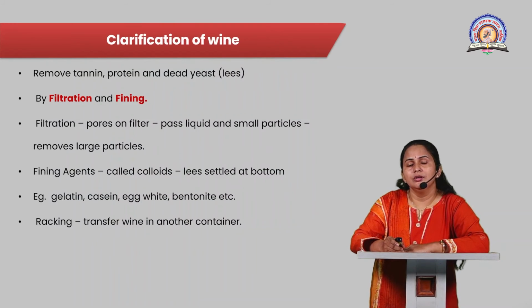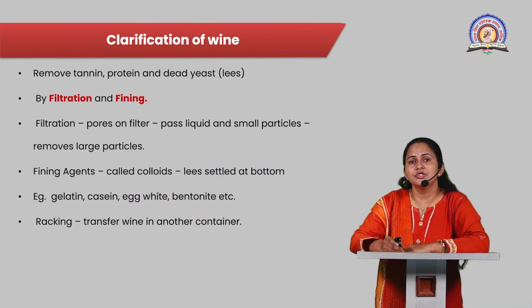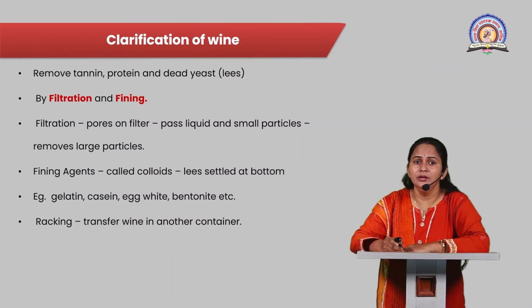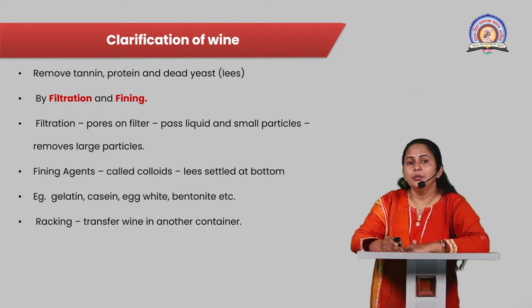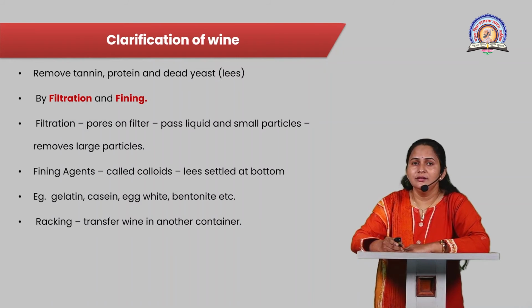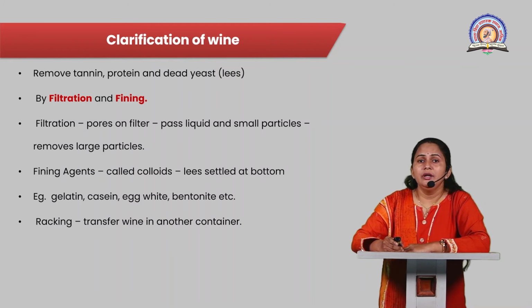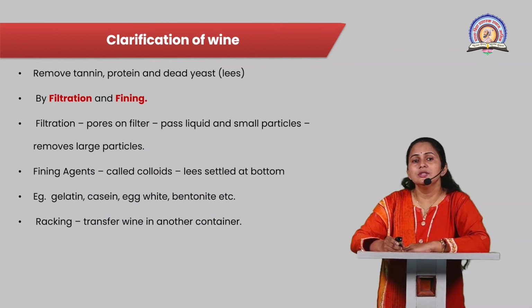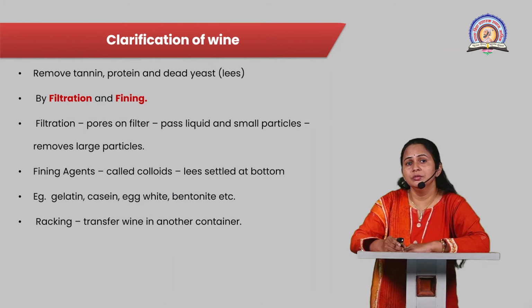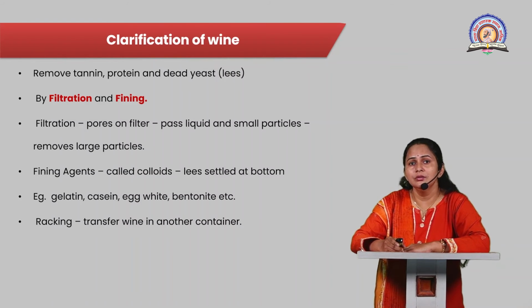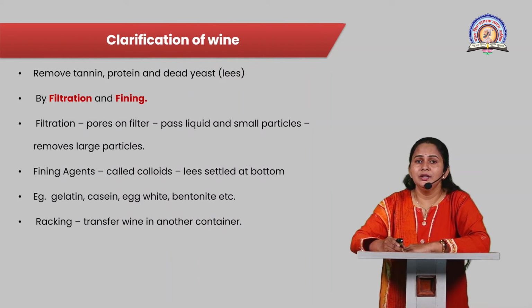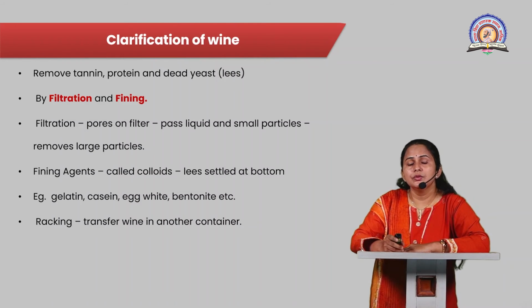Next step, after the fermentation, is the clarification of wine. This clarification removes the tannin, protein and dead yeast, that is, the lees, from the fermented grape juice. Clarification is done by two methods, by using filtration or by using finning agents. First is the filtration process used for the clarification of wine.